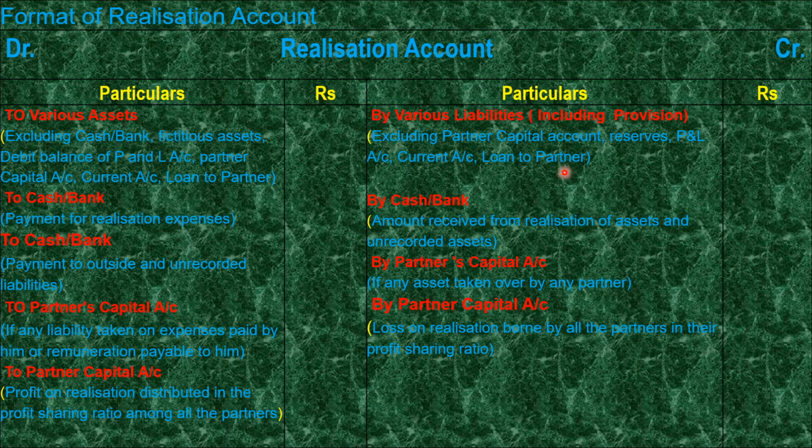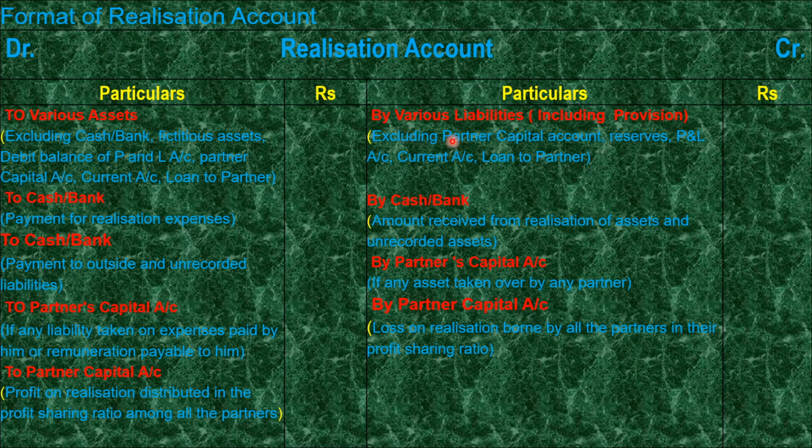Exactly the reverse side: liabilities are holding credit nature. To close that liability, we have to debit it. Therefore, various liabilities account debit to realization account. These are the various liabilities, including provisions related to any asset like provision for bad and doubtful debt, provision for depreciation, and investment fluctuation reserve. Also here we can consider this side.